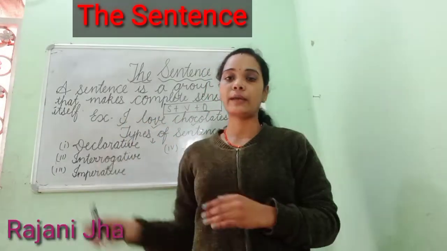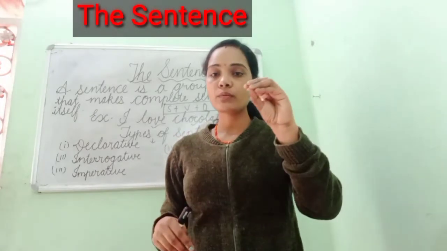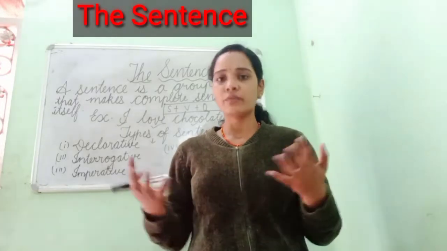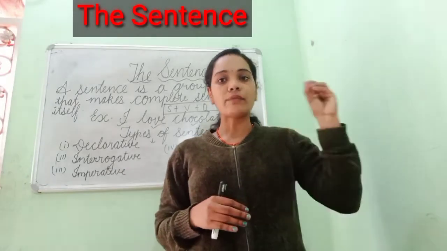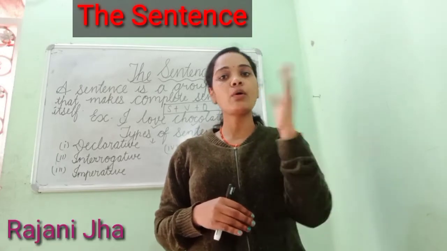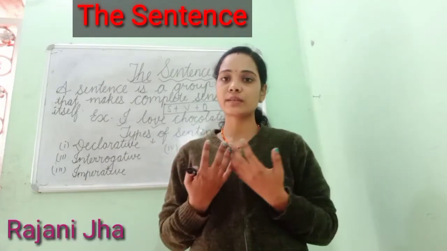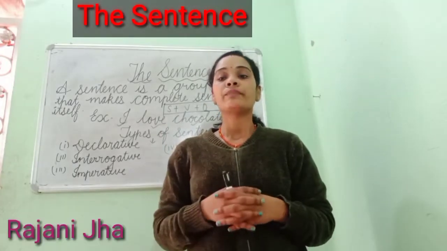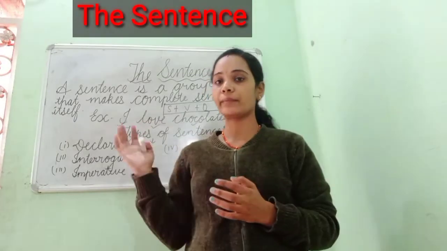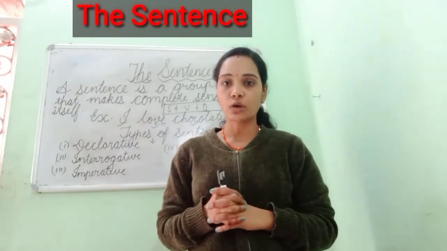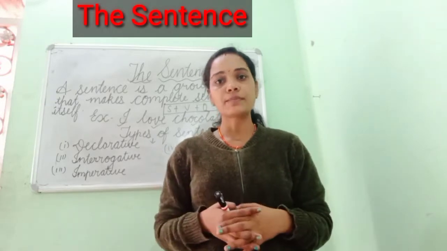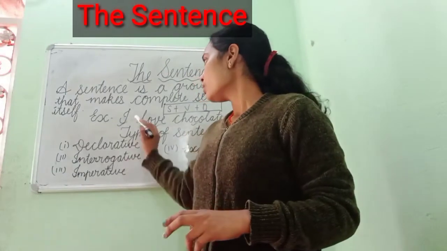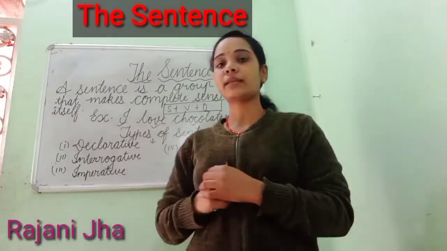In I love chocolates, I is a pronoun here. Then the verb can be a main verb, or a helping verb, an auxiliary verb, which we will study also. After the subject, a verb is compulsory, whether auxiliary or main. Even in an interrogative or negative sentence, sometimes we need a helping verb, sometimes both. When we talk about the object, here I have written a noun as object, that is chocolates. A pronoun can also be an object, as we discussed when studying pronouns. So subject, verb and object are the parts of a sentence.